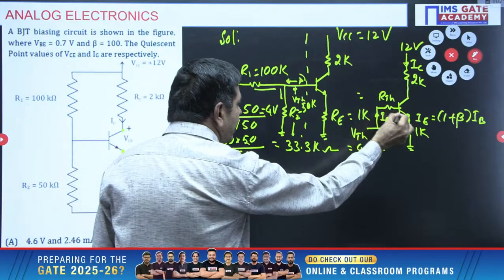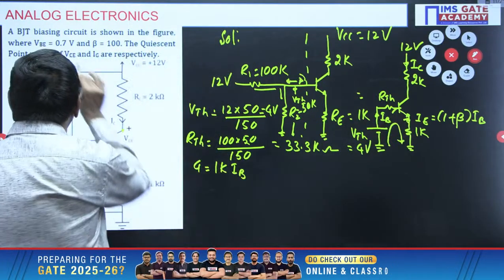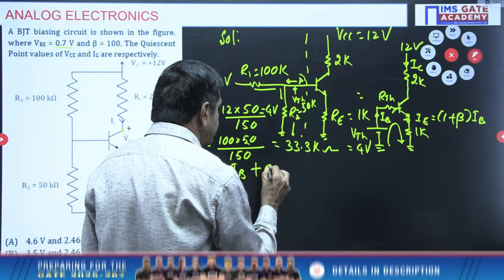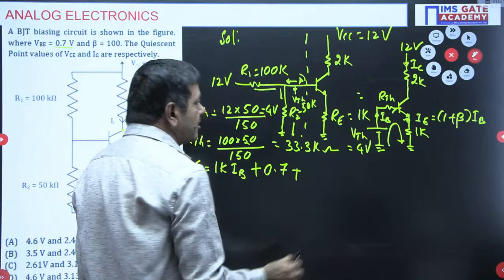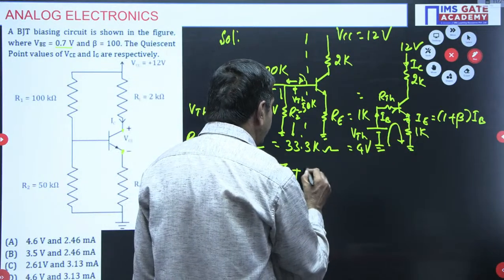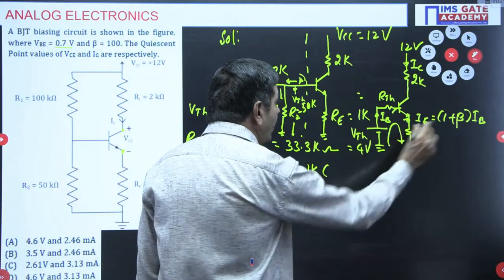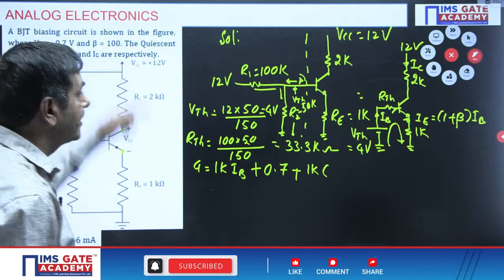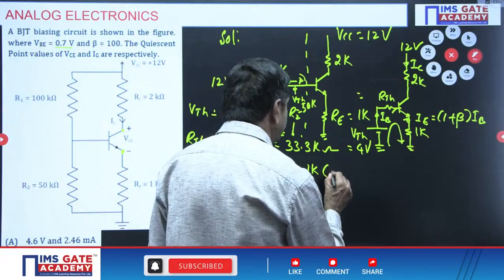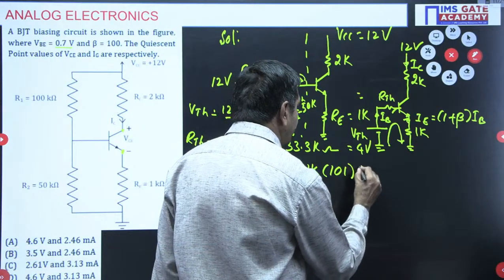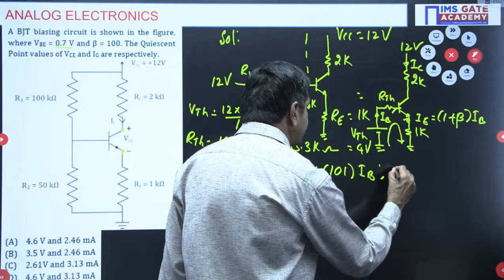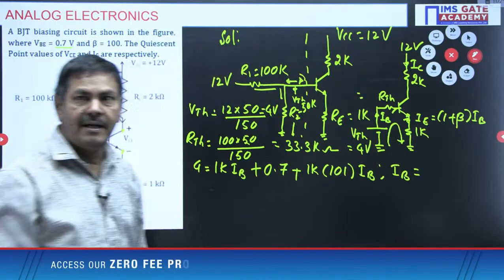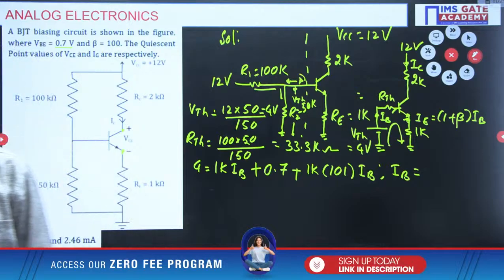From base to emitter, the voltage given in the problem is 0.7 volts, plus the drop across 1K into 1 plus beta into IB. Beta is 100, so 100 plus 1, 101 into IB. Use a calculator and please find the base current. Without the base current, I cannot get the IC value.